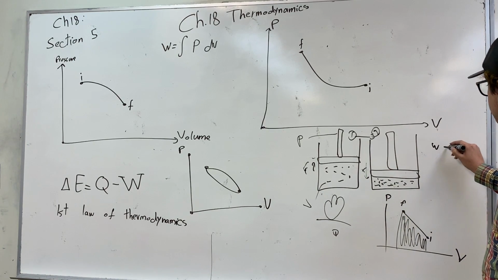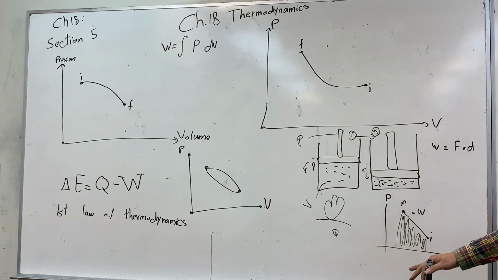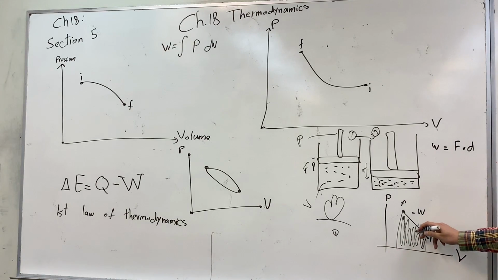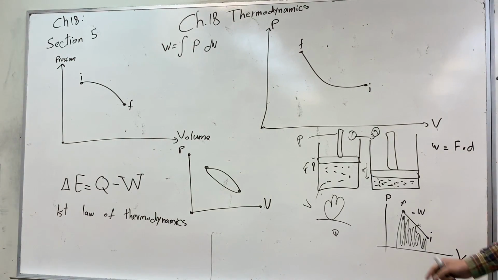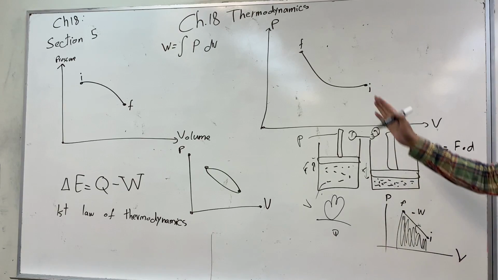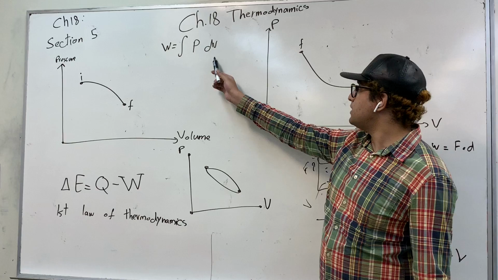We know that work is basically force dot displacement, and if these are in opposite directions, we're going to have negative work. So the work in this case is going to be negative. As a general rule of thumb, if you have decreasing volume, like moving from right to left, then we're going to have negative work. And work is basically the area under any pressure versus volume graph. It's the integral of P dV.